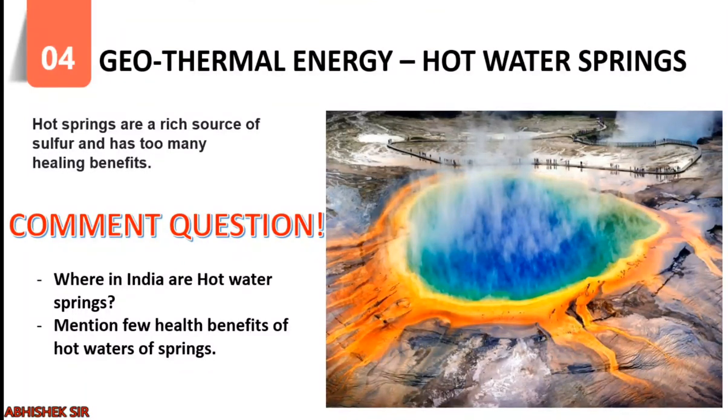The picture that you are seeing over here is from Yellowstone National Park. It has a very big hot water spring. The nearby region, the mud and the soil, you can see, have changed color because it has certain medicinal properties due to minerals, right?